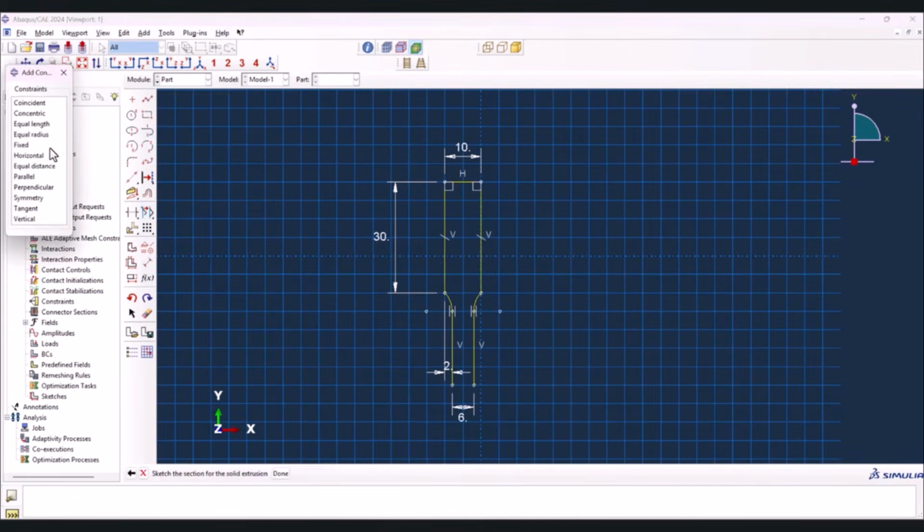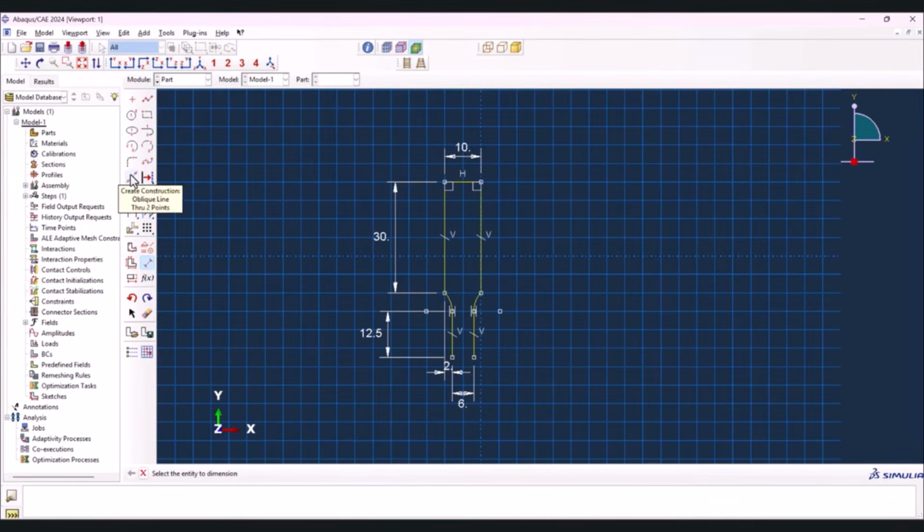Now we need to apply the equal length once more on these two. Then here 12.5. Then it's time to create a construction line from here to here. Now we have a line and we want to mirror this side to the other side.